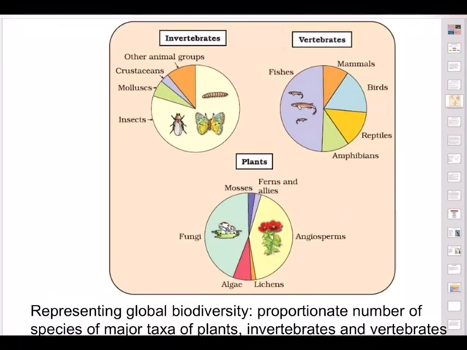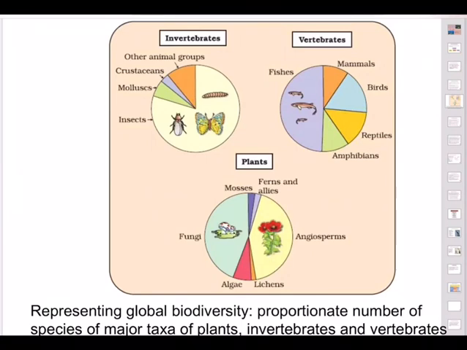Species diversity decreases as we move away from the equator towards the poles. I will repeat, species diversity decreases as we move away from the equator towards the poles. It increases in temperate areas but reaches the maximum in tropical rainforests.